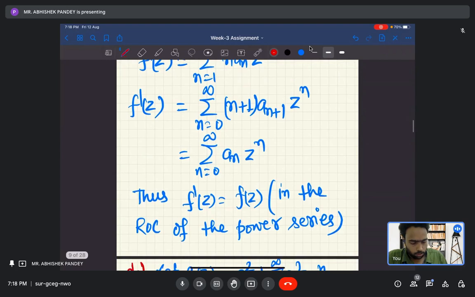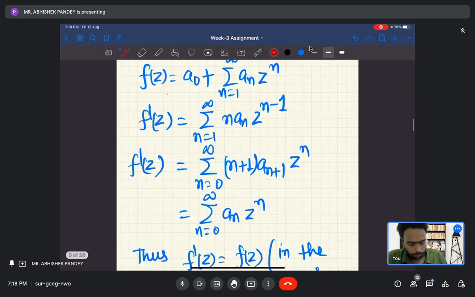So the derivative will be this. Now the starting term here is 1. If you want to start it from 0, this will become (n plus 1) a_(n+1) z^n. You just need to put n plus 1, okay.